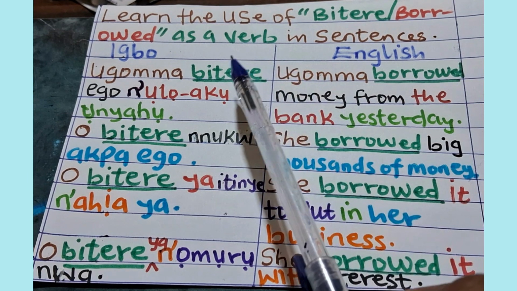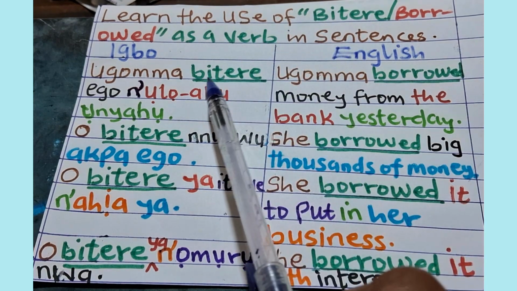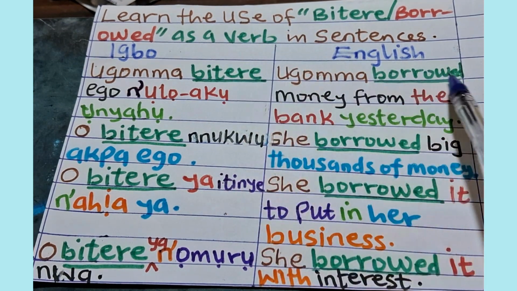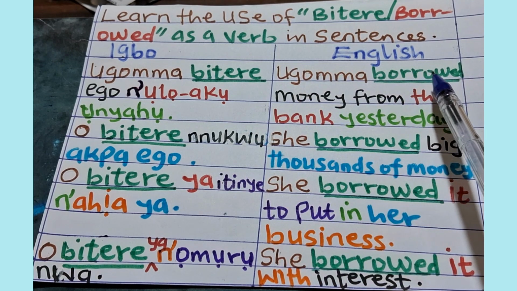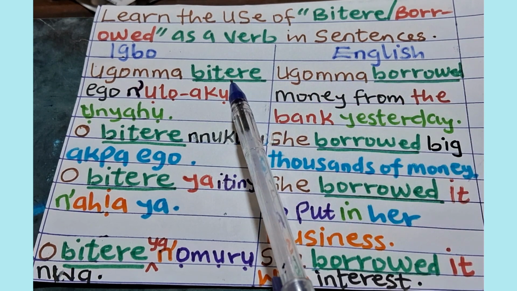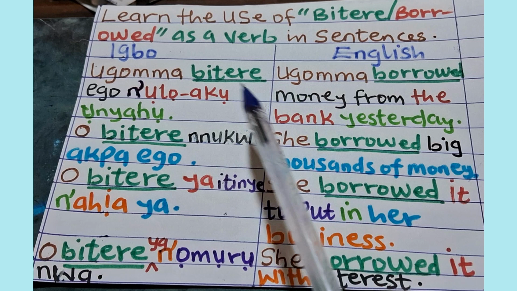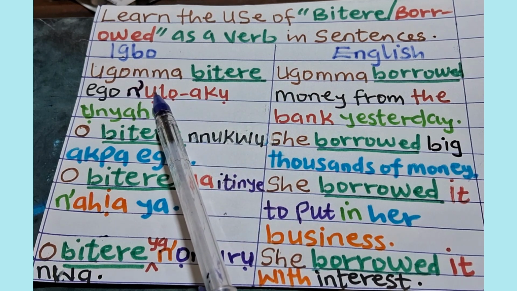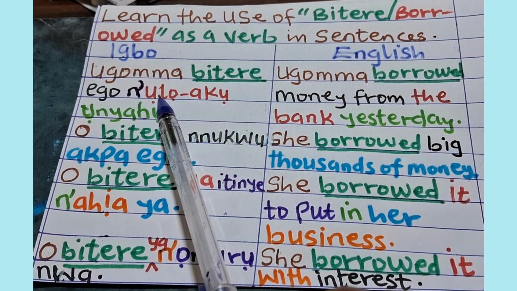Now, you can see that our verb here is bitere. That is borrowed. It is the past tense of bite. That is why we underlined it. The other thing here is that we use the same color marker to identify same words.